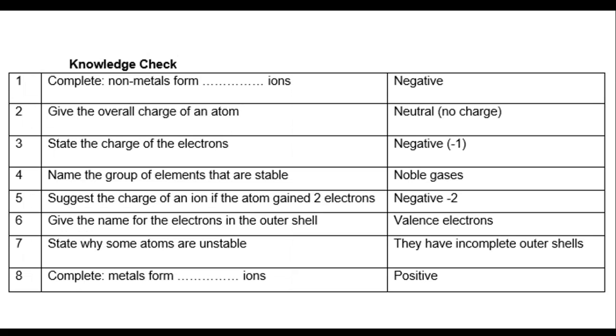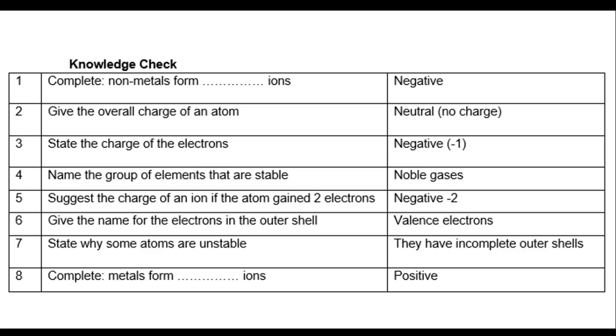So, non-metals form negative ions. The overall charge of an atom is neutral, that means no charge. The charge of electrons is negative, and it's -1 to be precise. The group of elements that are stable is group 0, meaning the noble gases. The charge of an ion, if the atom gained 2 electrons, is -2. Each electron has a -1 charge, so by gaining 2, the ion has -2 charge.